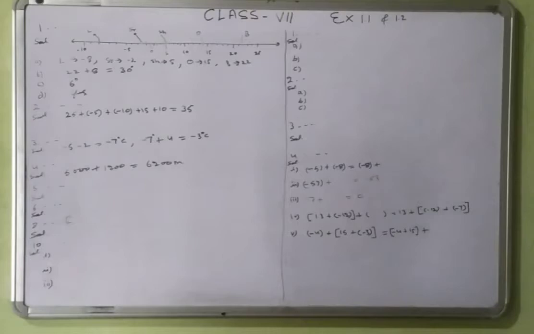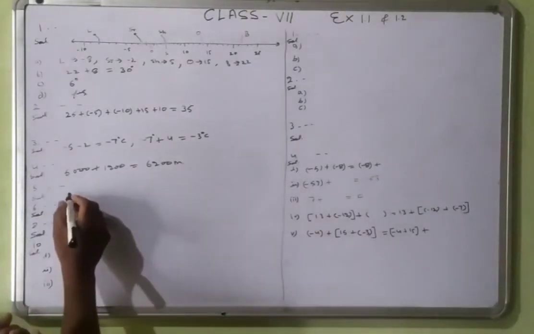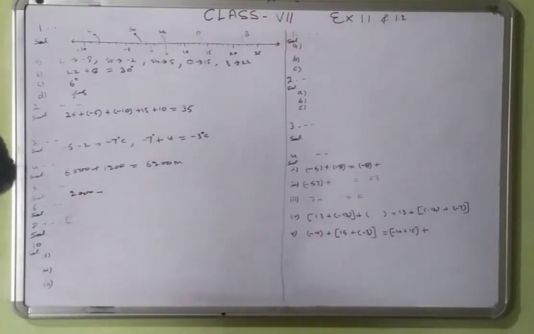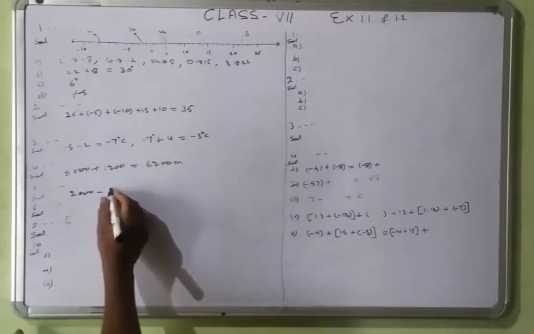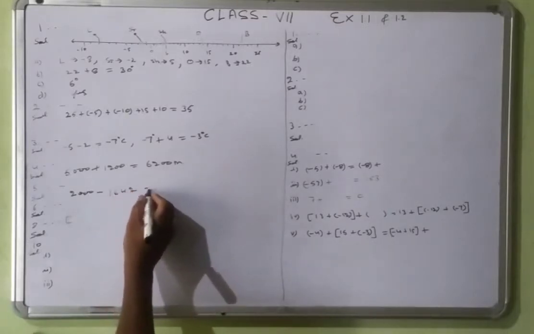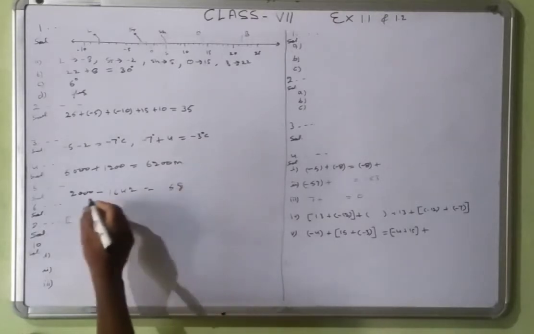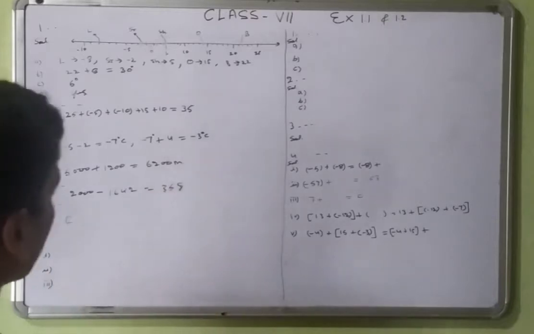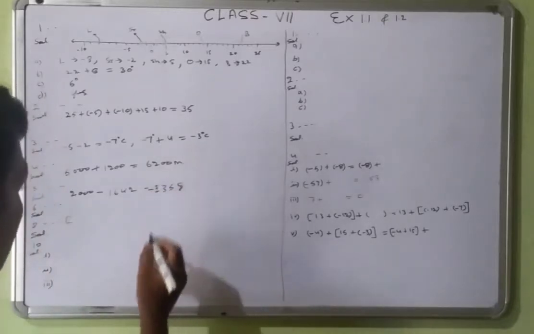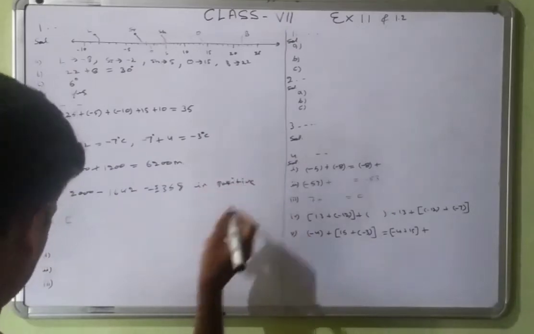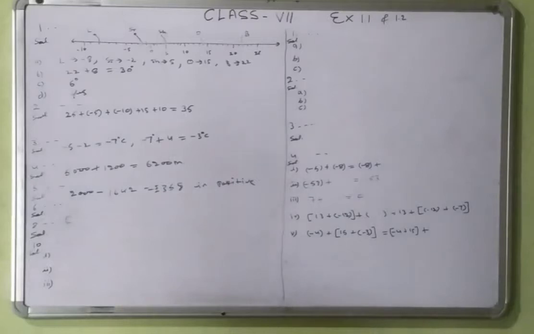Find the balance in Mohan's account. He has deposited 2,000, and withdrawn 1,642. That will be 10 less 2, 8, 9 less 4, 5, 9 less 6, 3. 358 rupees is left in his account, in positive. Right?